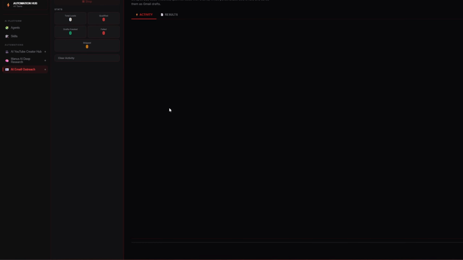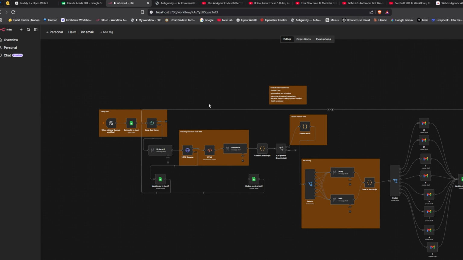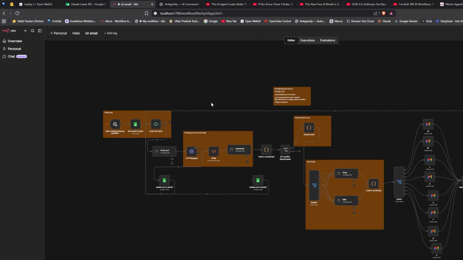So I have been using n8n for the last 6 months, and honestly it is doing the work, but it is so time consuming, and every time I try to run a workflow an error kicks in. I got to know that Claude Code can make these automations very fast by just writing code, but I don't have enough money to buy Claude Code. Then I got to know about Anti-Gravity and I hopped on this.